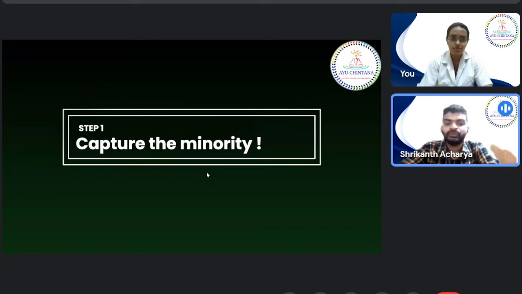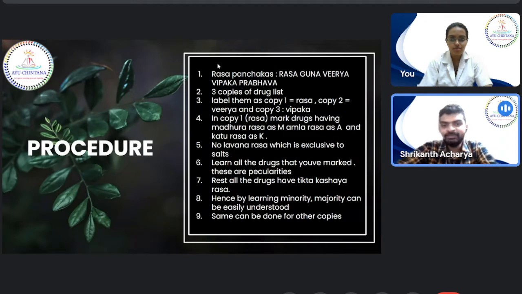So what we'll be doing is, we have named this step as capture the minority. What it means to say is, first thing, like I said, rasa panchakas, that is rasa, guna, virya, vipaka and prabhava. This guna is a subclassification of that guna, right? Dravya, guna and karma, and that guna is divided into rasa panchakas.